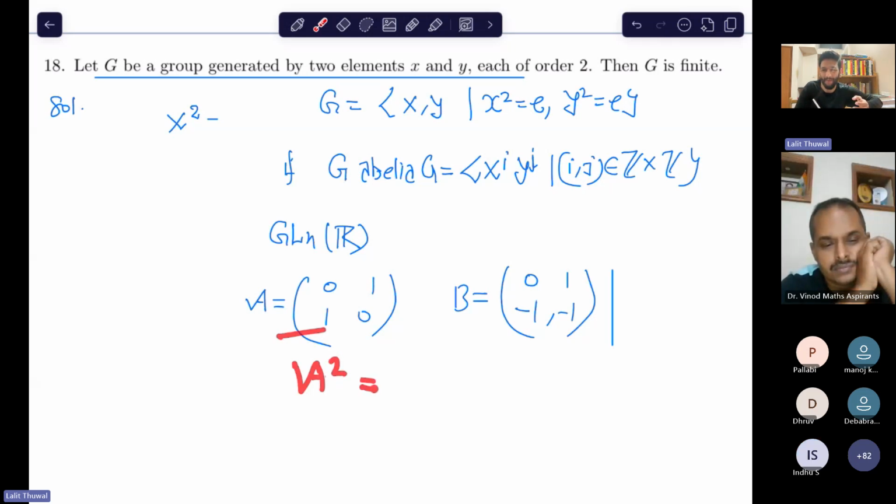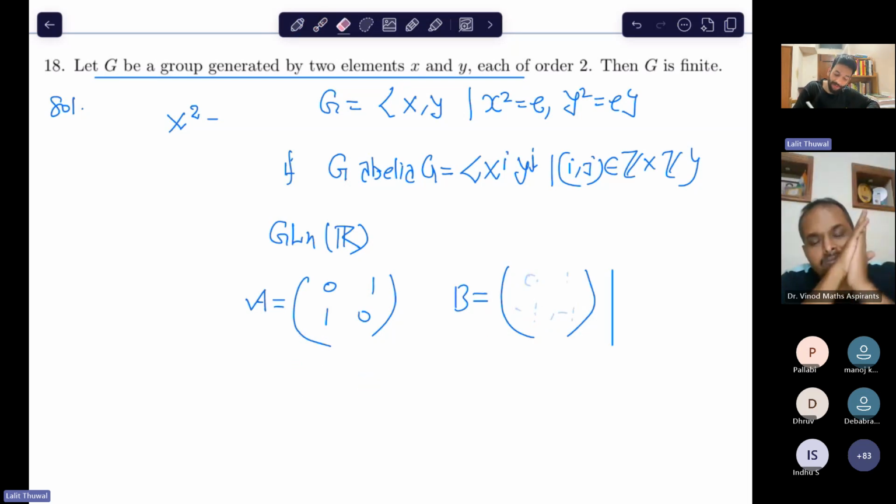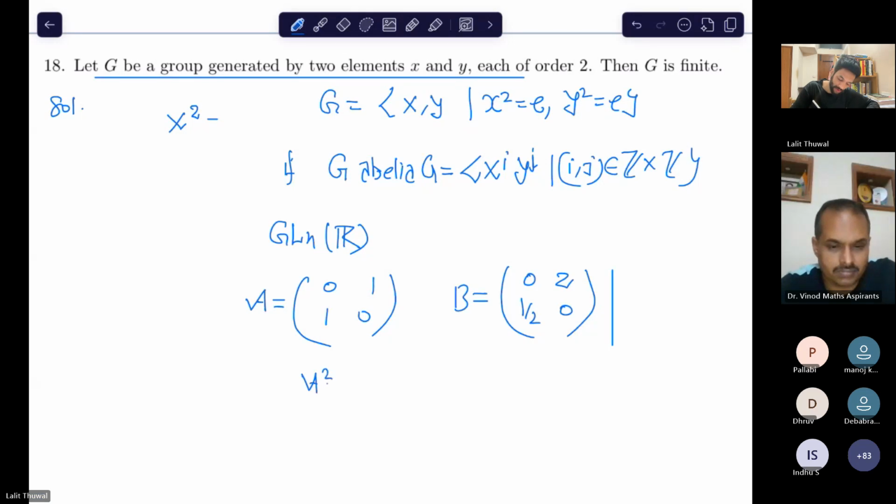Once I get order of A something even and order of B something even, I can modify to get elements of order 2. So what can B be? Someone told: 0, 1/2, 0. Very good. So both have order 2. You can check that.